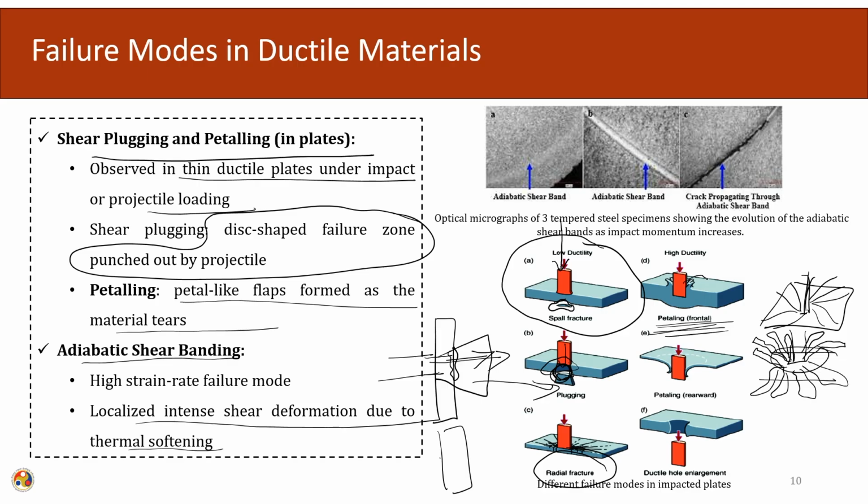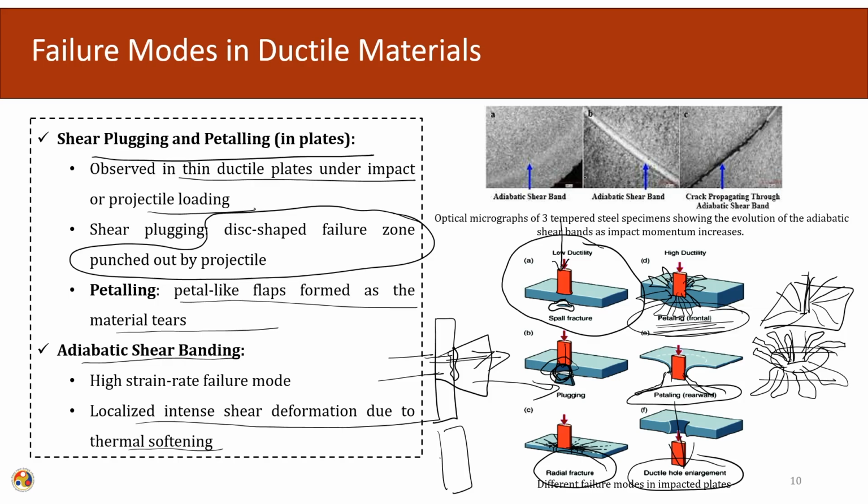Here we can see this type of floral fracture occurring. These are nothing but the small top layers coming out. Similarly, petaling can occur on the back surface also. So, this is the front petaling and this is the reverse petaling. And sometimes there will be direct hole generation in the material also.